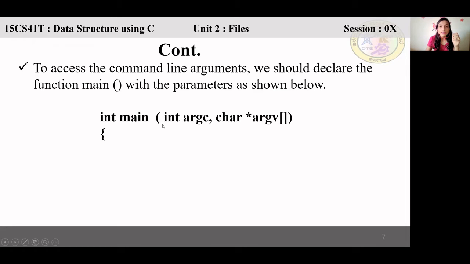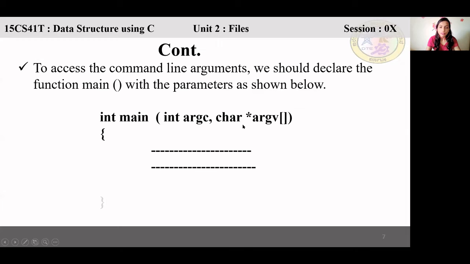So what are these two parameters? In main, one is of integer type, argc. The second one is a character array, argv. Can anyone tell what argc is? If you don't know, just write it down. Argc is the argument count, meaning how many arguments I will be passing. And argv is an array of parameters, or how many parameters there are.